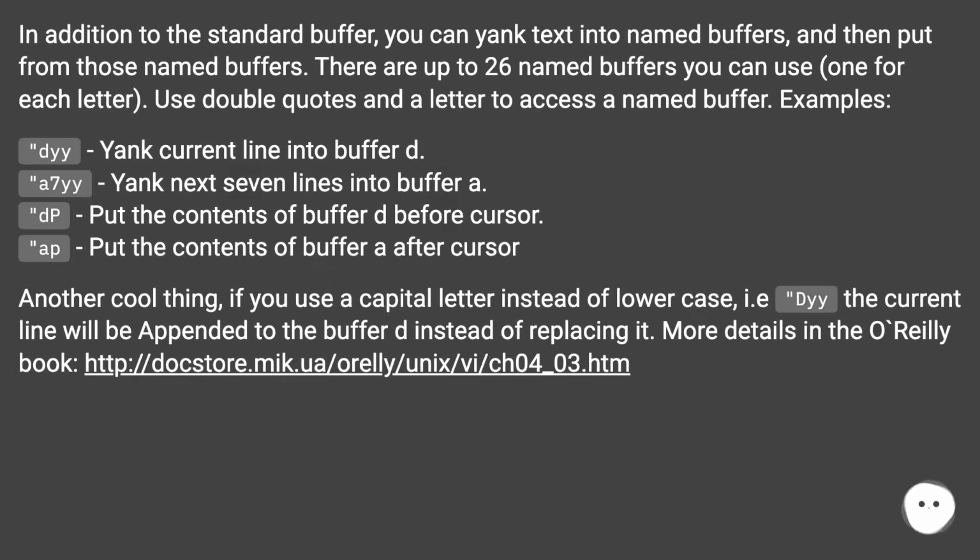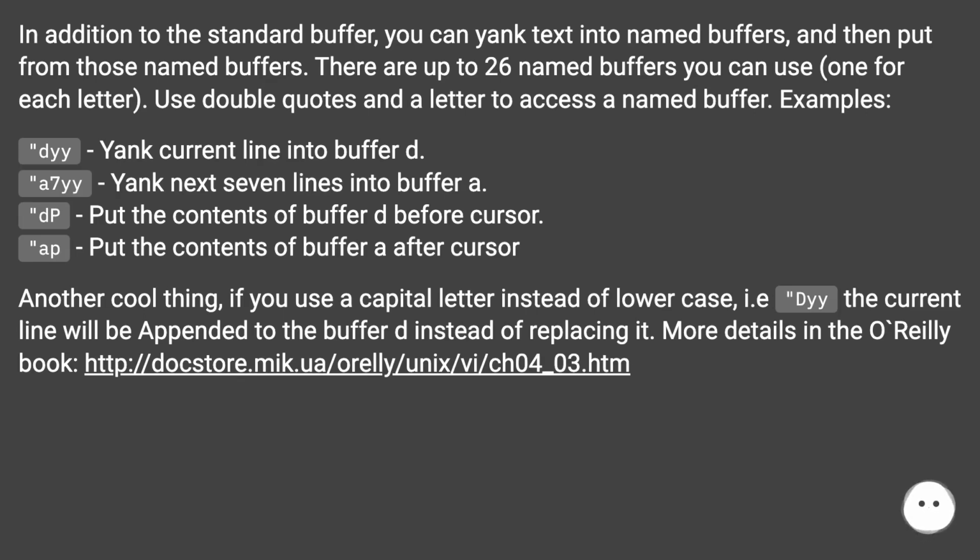In addition to the standard buffer, you can yank text into named buffers, and then put from those named buffers. There are up to 26 named buffers you can use, one for each letter. Use double quotes and a letter to access a named buffer. Examples: "dyy, yank current line into buffer d. "a7yy, yank next 7 lines into buffer a. "dP, put the contents of buffer d before cursor. "ap, put the contents of buffer a after cursor.